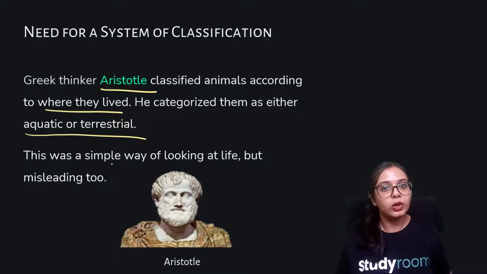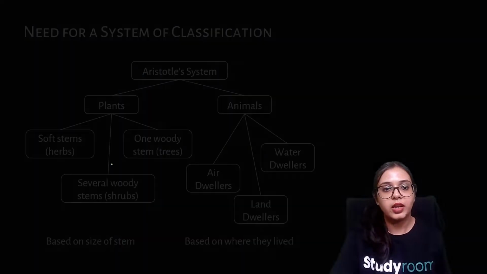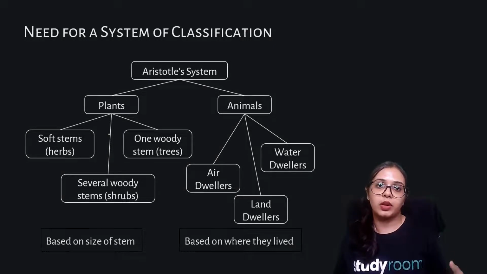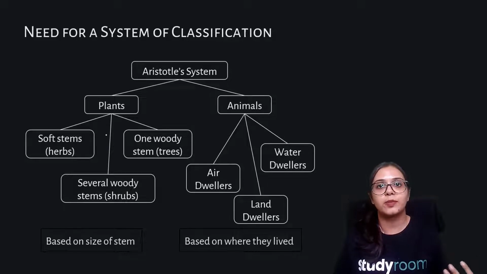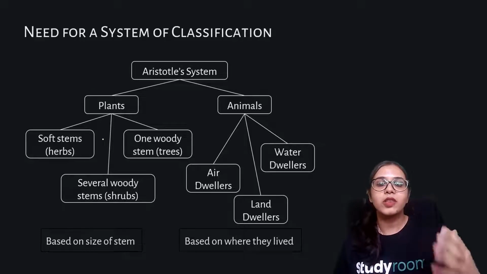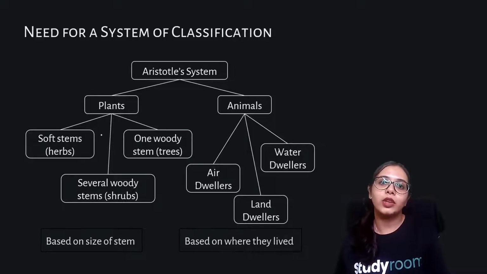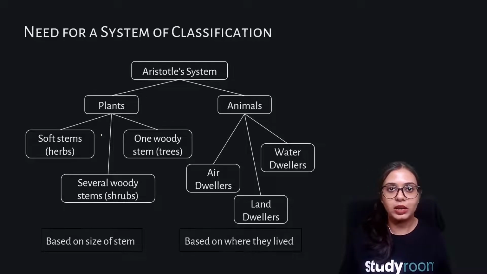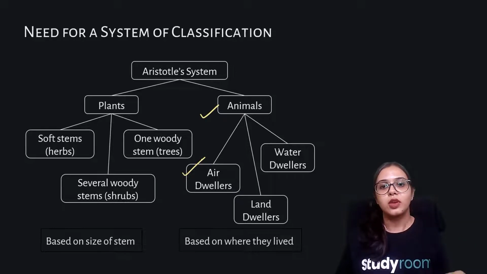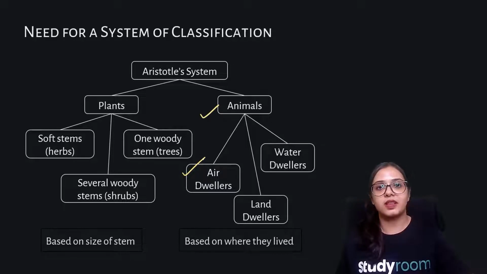This was a simple way of looking at life, but it was misleading, because there must be various types of creatures that live on land, and various types that live on both land as well as water. Suppose there are plants: there are aquatic plants and terrestrial plants. But there are also animals that live either on land or in water. So we just cannot say that birds, since they are air dwellers or live on trees, should be categorized as one kind.